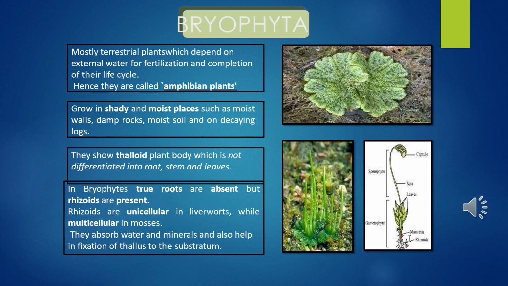They show a thalloid plant body which is not differentiated into root, stem and leaves. In Bryophyta, true roots are absent but rhizoids are present. Rhizoids are unicellular in liverworts while multicellular in mosses. They absorb water and minerals and also help in fixation of the thallus to the substratum.